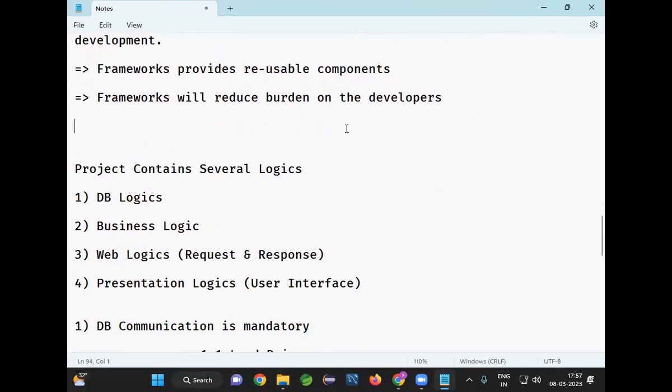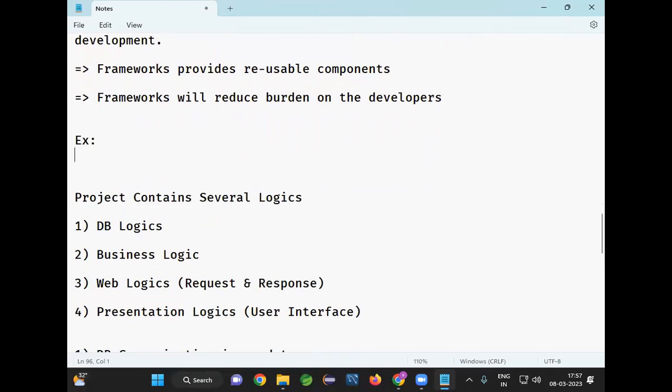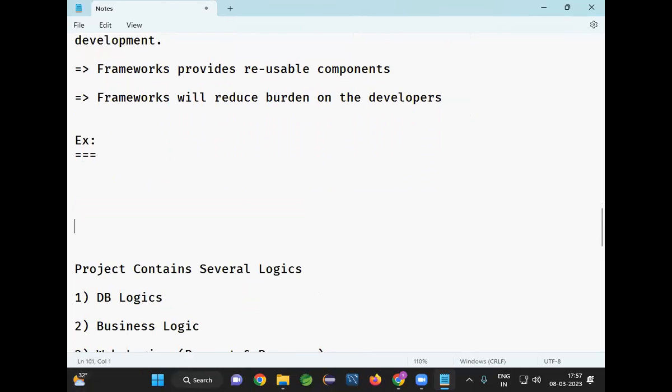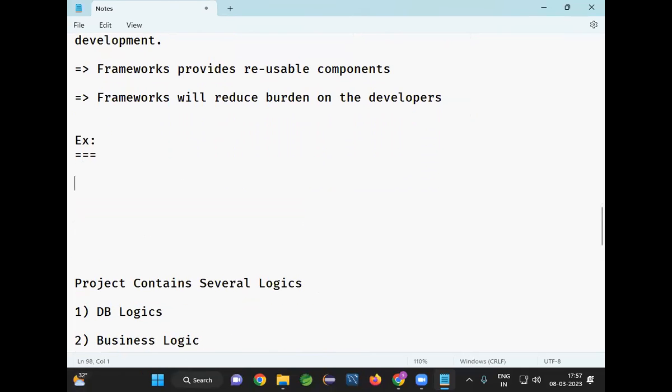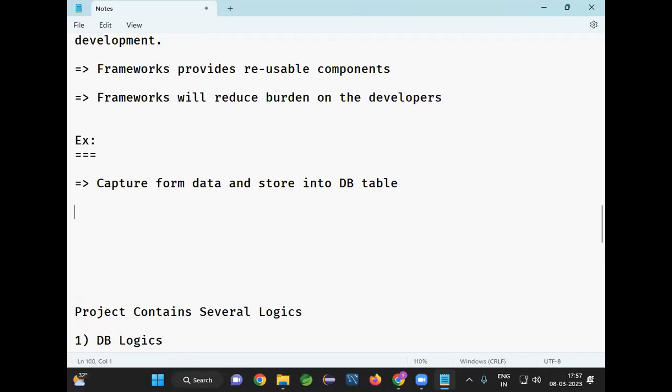Now, let's take a simple requirement: capture form data and store it in the database table. If I develop this requirement using JDBC plus servlets, I will end up writing 20 lines of code.